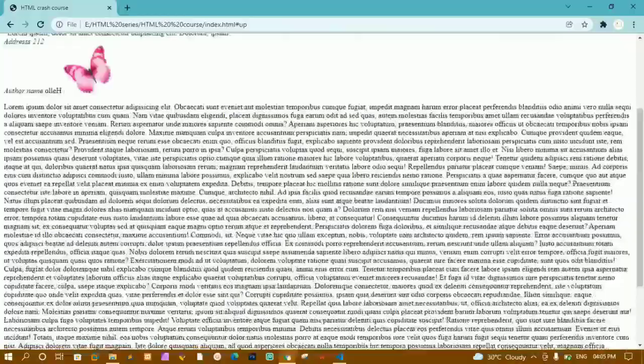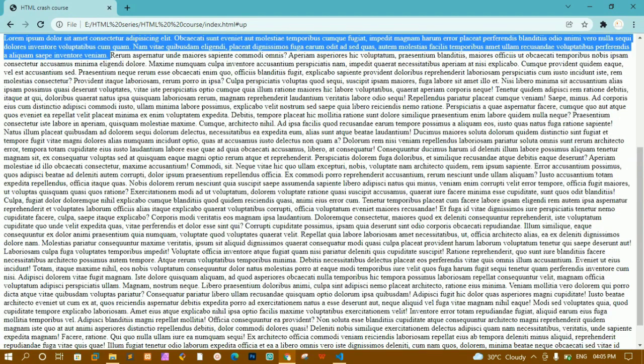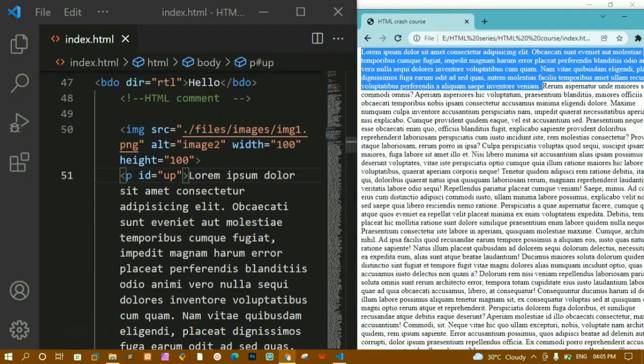Let me maximize and show you in a larger screen. Okay, now here I am having, let me just select this one. Now I have just come down. Now whenever I click on this, you can see I am redirected to the first section. Okay, this is how we are going to use bookmarks.